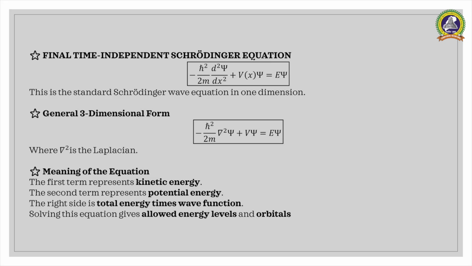Meaning of the Schrodinger equation. In this equation, the first term represents the kinetic energy of the electron, while the second term represents potential energy. On the right hand side, we have total energy multiplied by the wave function. This balance forms the basis of the quantum mechanical solution.